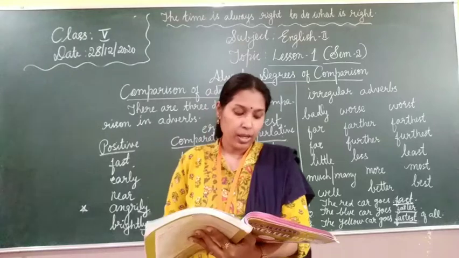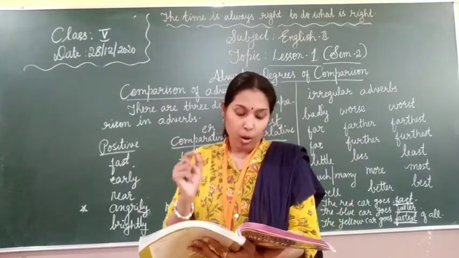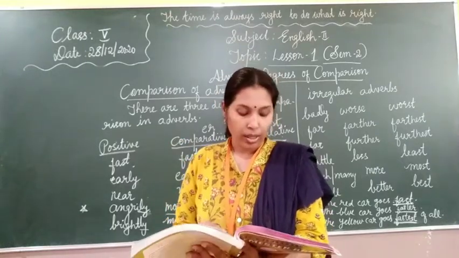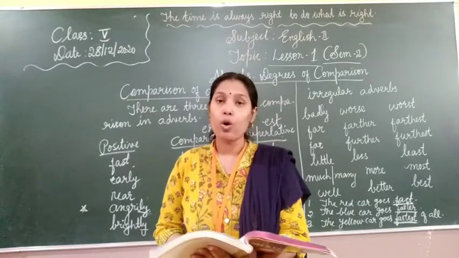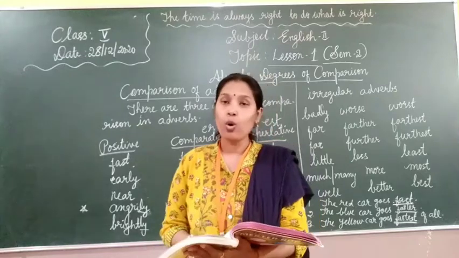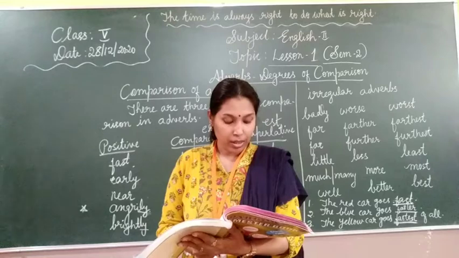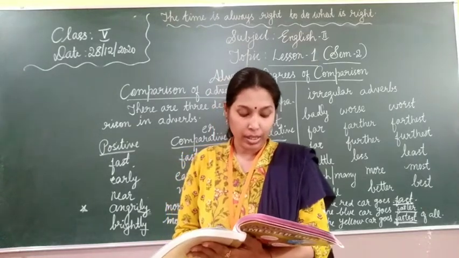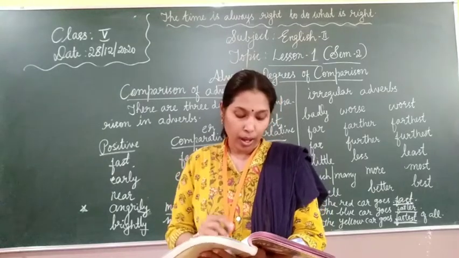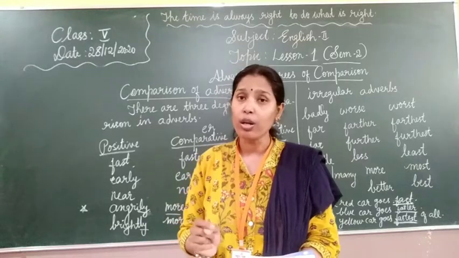See the example. The tree is more taller than the giraffe. That is incorrect. Taller is already written, that is comparative, so you don't need to add more. The correct form is the tree is taller than the giraffe. Next, the turkey is the most oldest in the farm. That is incorrect. The right one is the turkey is the oldest in the farm. Only 1 degree is enough. If you have added ER or EST, then you don't need to add more or most with that.